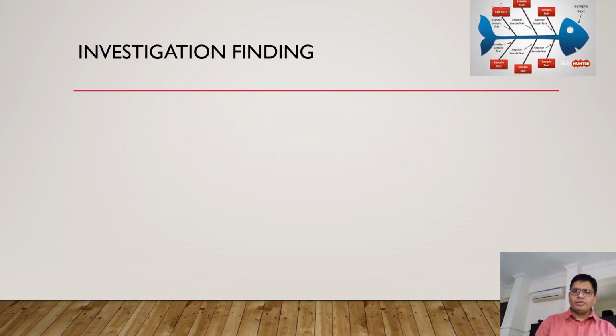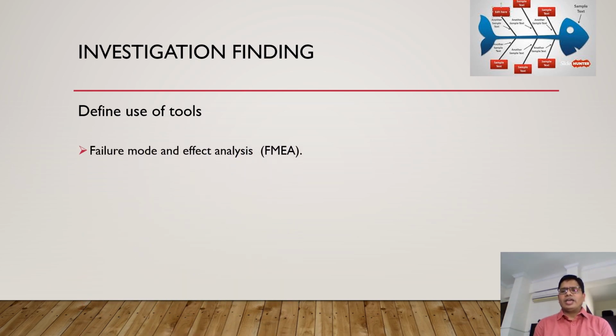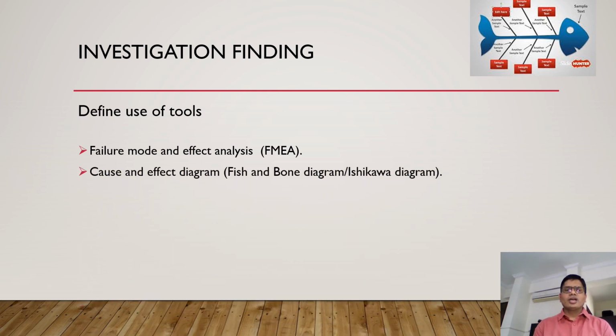After the scope, the next element for writing the investigation report: what is your investigation finding? So in the investigation finding, if you use any tool, you can define here what tool you have used. Somebody is using FMEA, failure mode and effect analysis, you can describe here. If somebody is using cause and effect diagram, that is also called fishbone diagram, Ishikawa diagram, you can define here.